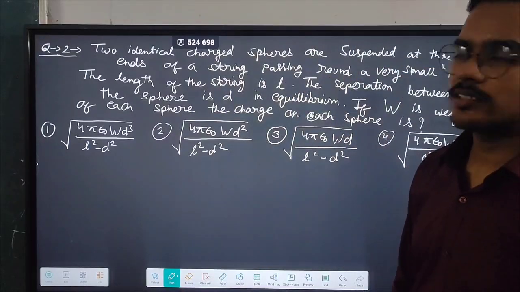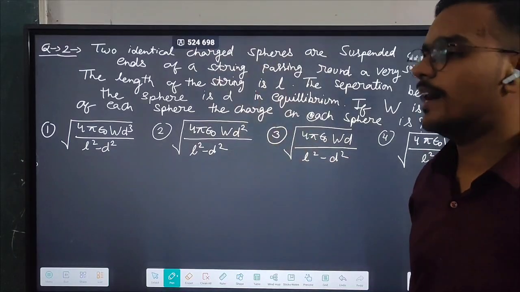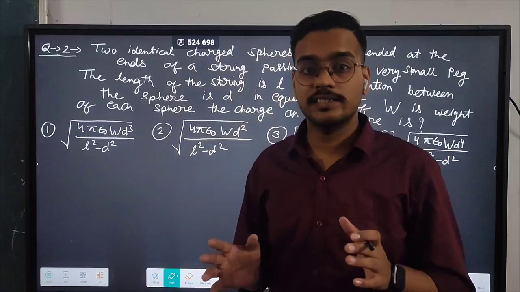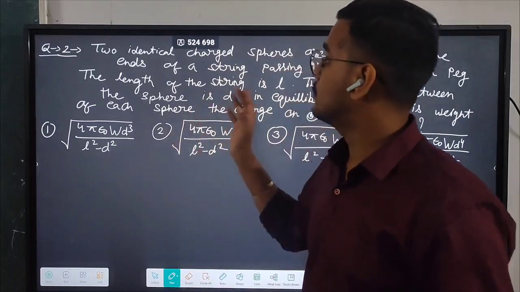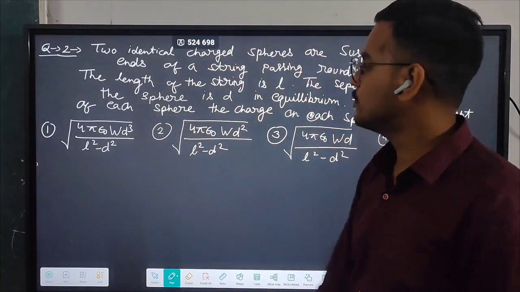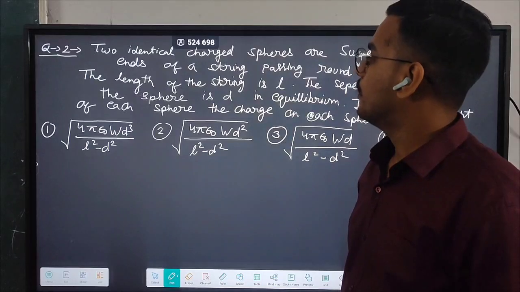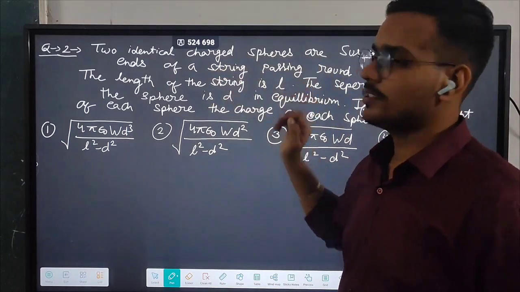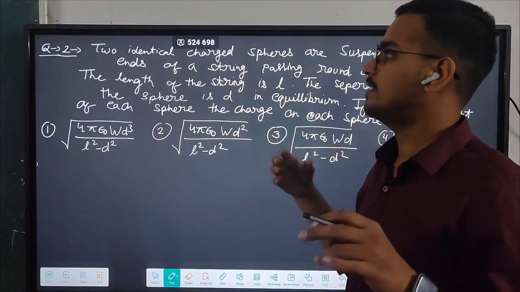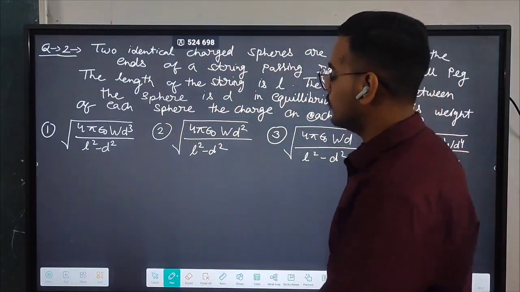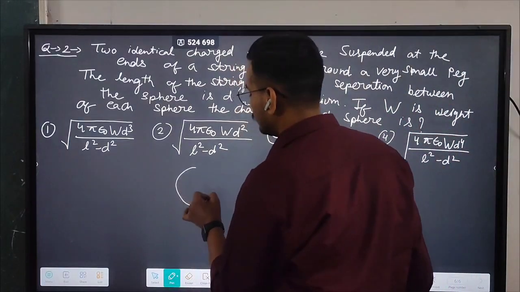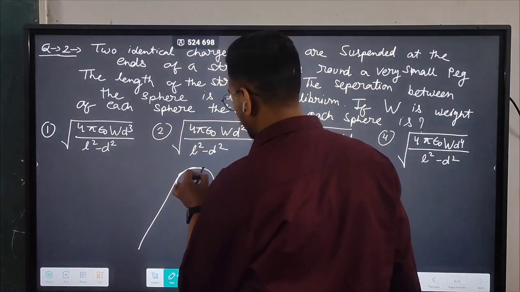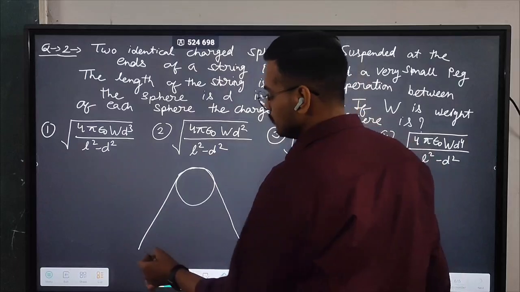So the question is two identical charges. Identical means the charges have the same value and same polarity. It means you can take both as negative, or both as positive. So two identical charges are suspended at the ends of a string: take a string, tie the charges with the string and suspend it on a very small peg like that. One like this, and the string one like this.